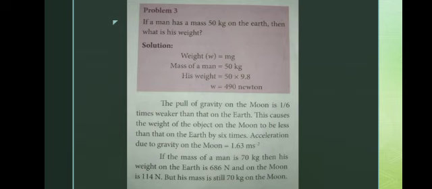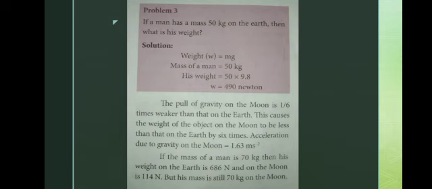Okay, if the mass of a man is 70 kg, then the weight on the earth is 686 Newton. Likewise, your weight can also be measured. For example, if your mass is 40 or 30, you multiply it with 9.8, the gravitational pull, and the value we get is written in Newton. So that is your weight.